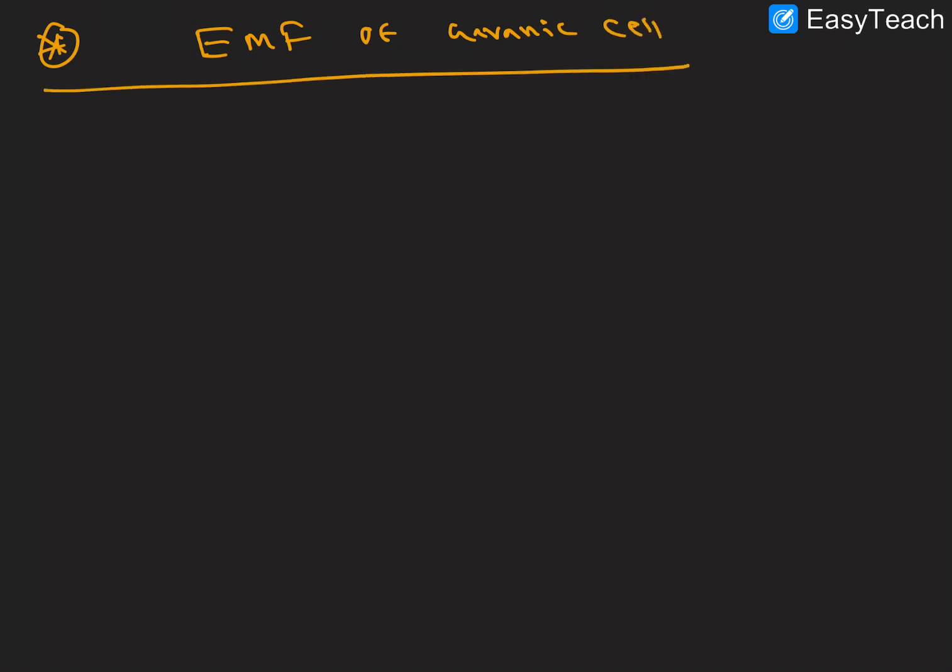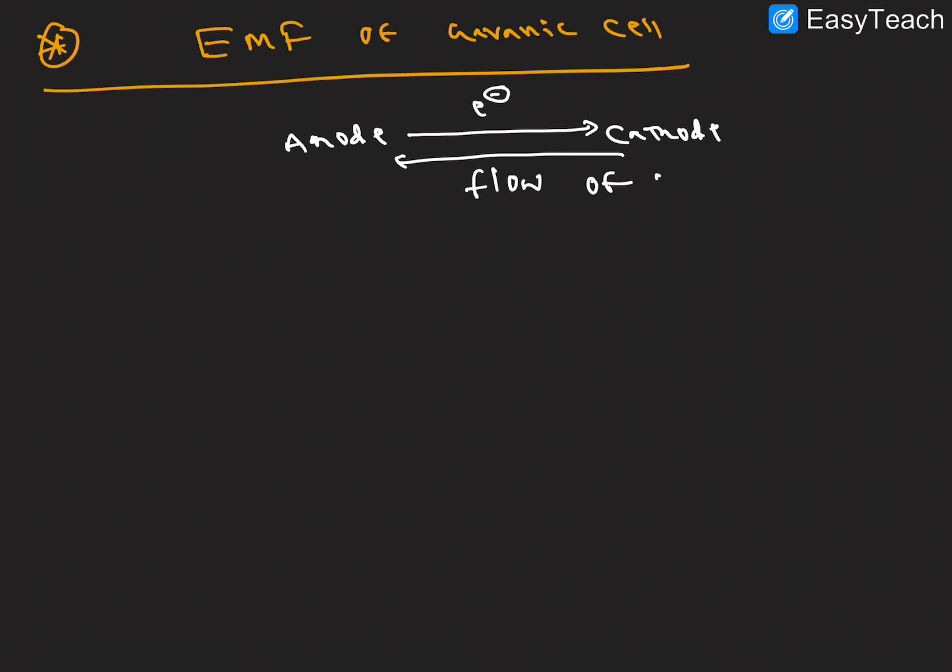Next, this was the measurement of electrode potential value. And next, the EMF of a galvanic cell. Next concept: EMF, electromotive force of a galvanic cell. Generally there is the anode and the cathode. The electrons flow from anode to cathode, and the current flows from cathode to anode.